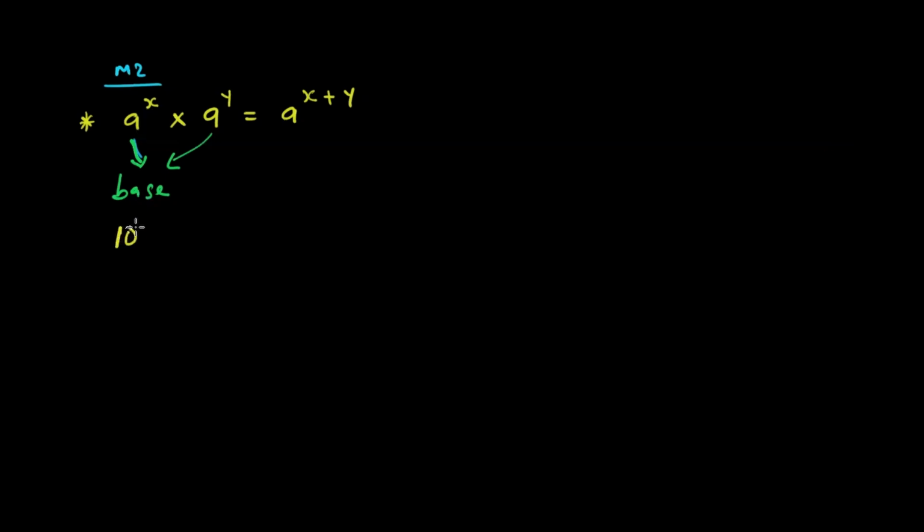Kana tina 10 to the power A multiplying 10 to the power B, this is equal to 10 to the power A plus B. Katarisa pano tichaona kuti na 10 na 10 same base. Ende zviri multiply. But ma 10 aya are raised to certain powers. What it just means is my powers aya, they are going to add each other. That is the rule, that is the law. Any questions there before we progress? No, it's clear. It's clear.